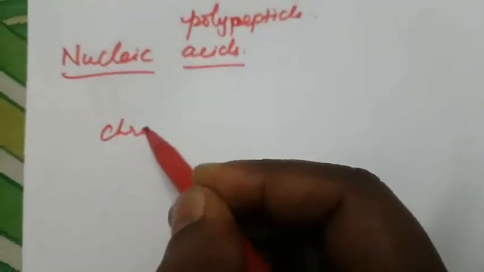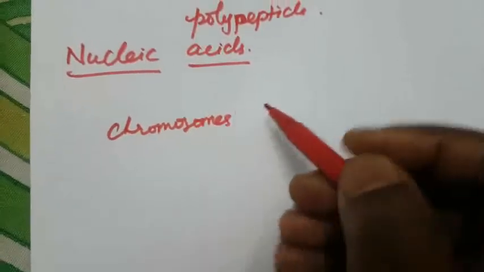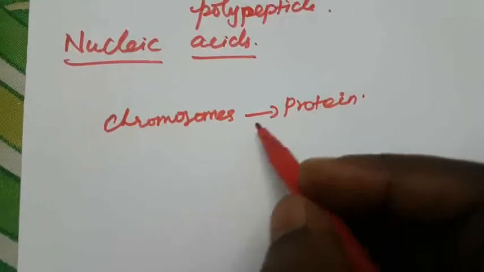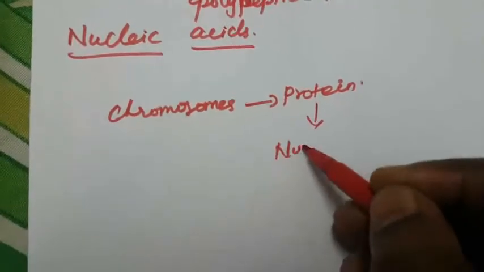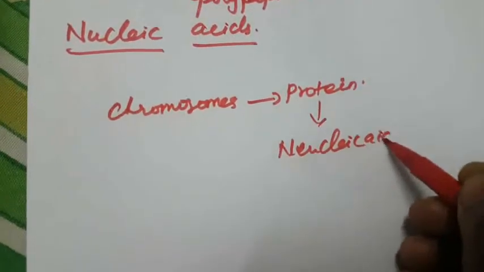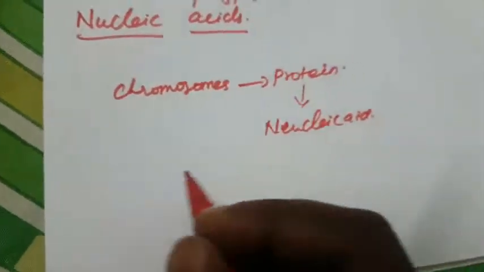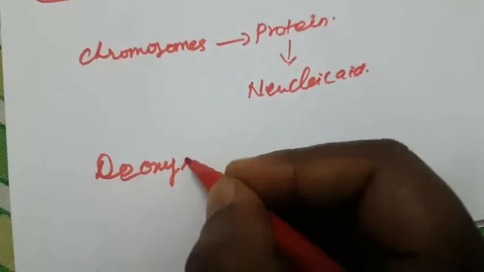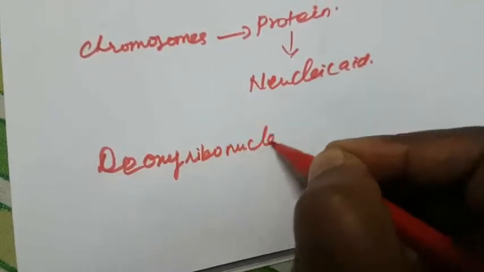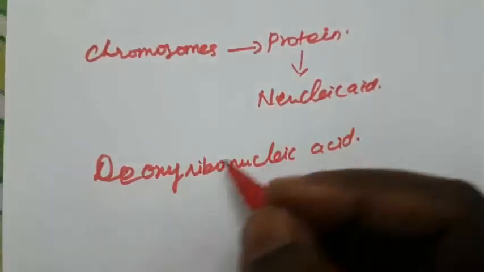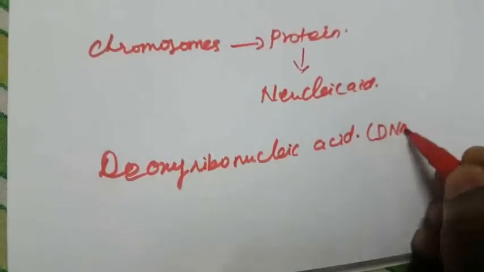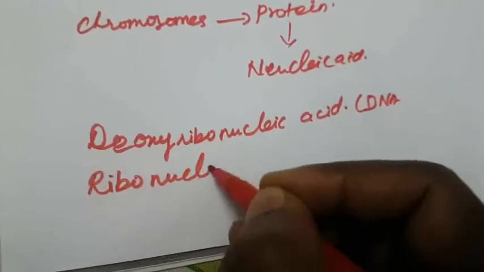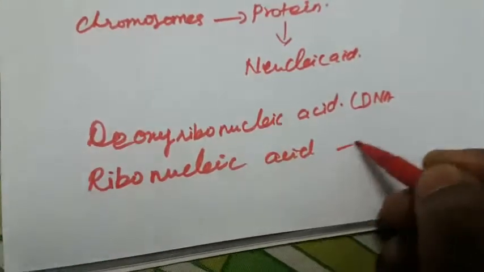The chromosomes are made up of proteins, right? There are mainly two types of nucleic acid: deoxyribonucleic acid, which is called DNA, and ribonucleic acid, which is called RNA.